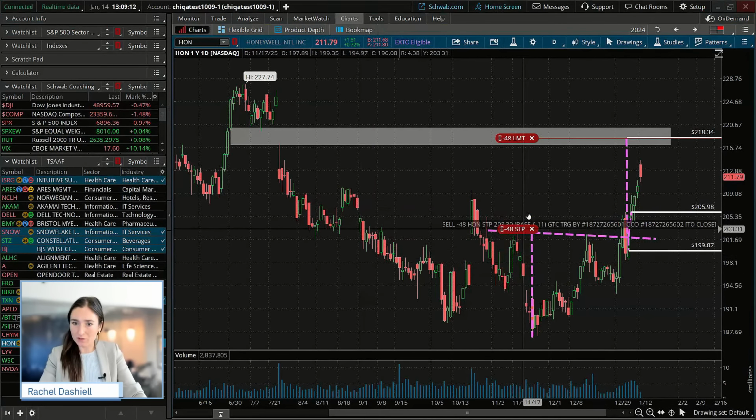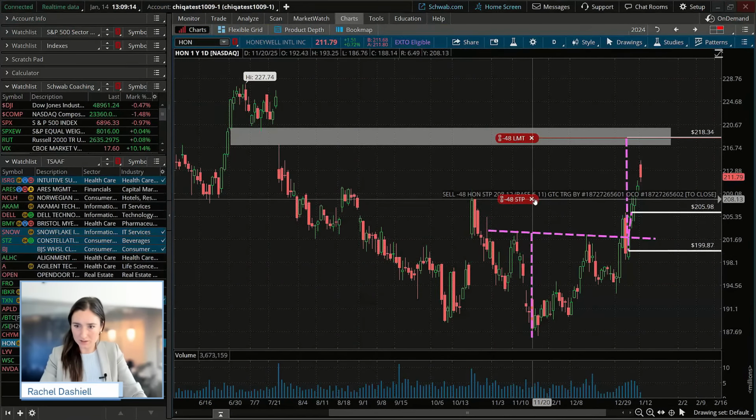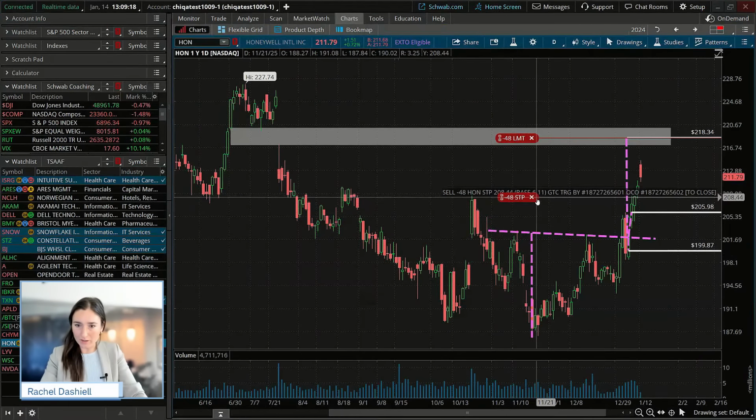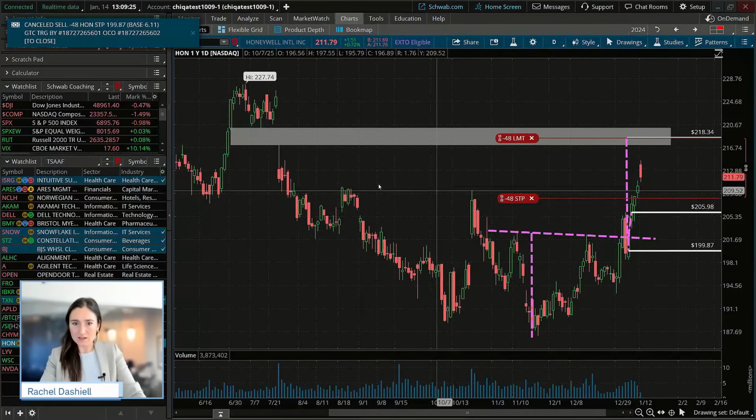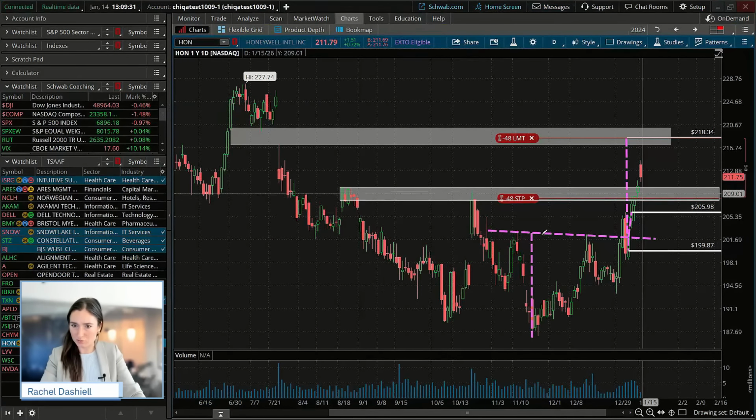So I'm actually going to move it up right underneath where we have this other former level of support that we can see here. In this case, you can see right here, this is where I'm moving that stop to, right in this other support zone, because that old resistance now becomes new support. So we're going to protect some of our profits by moving up our stop in that case.